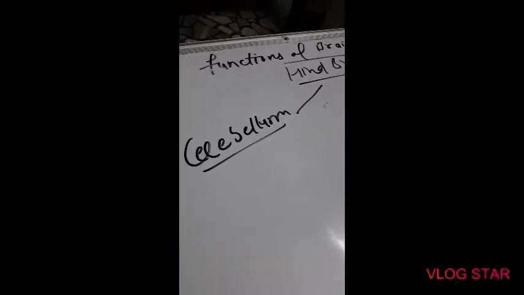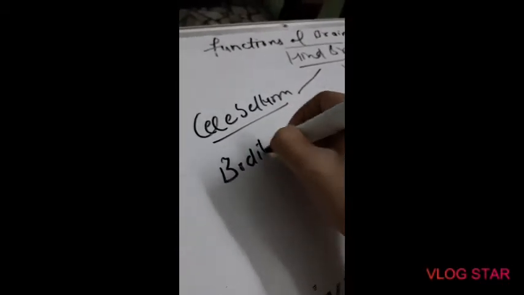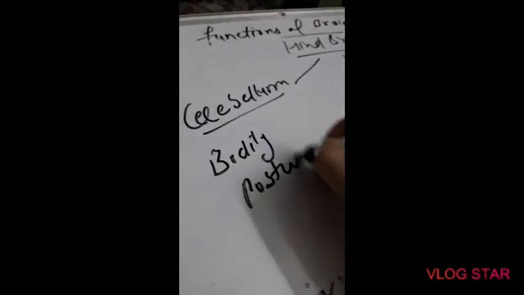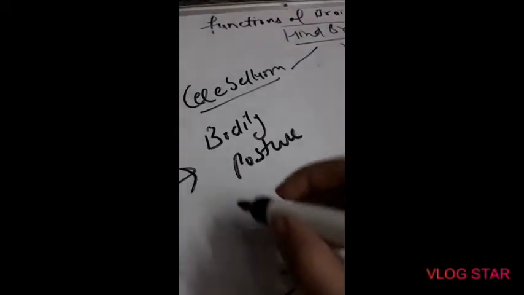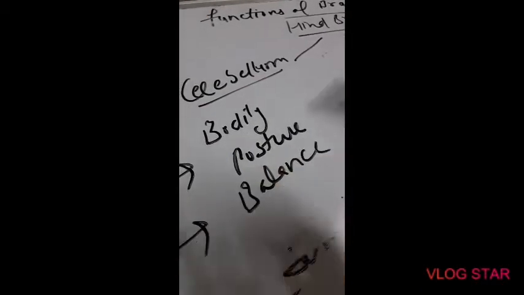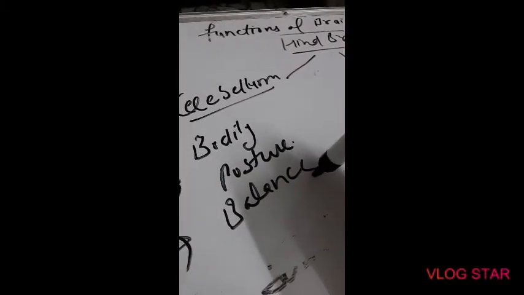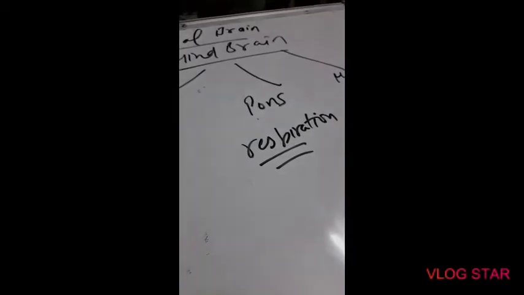The cerebellum controls our body posture. You stand straight, you sit straight, and it also controls how our body maintains balance. So body posture and balance is controlled by the cerebellum. And the pons controls our respiration. Part of breathing, respiration, is controlled by the pons.